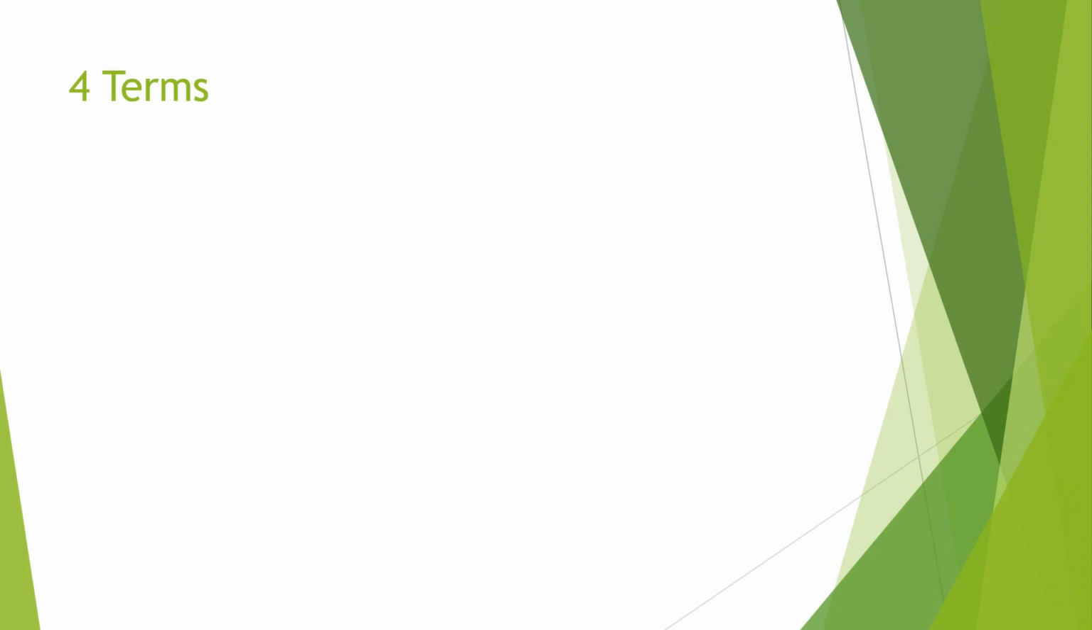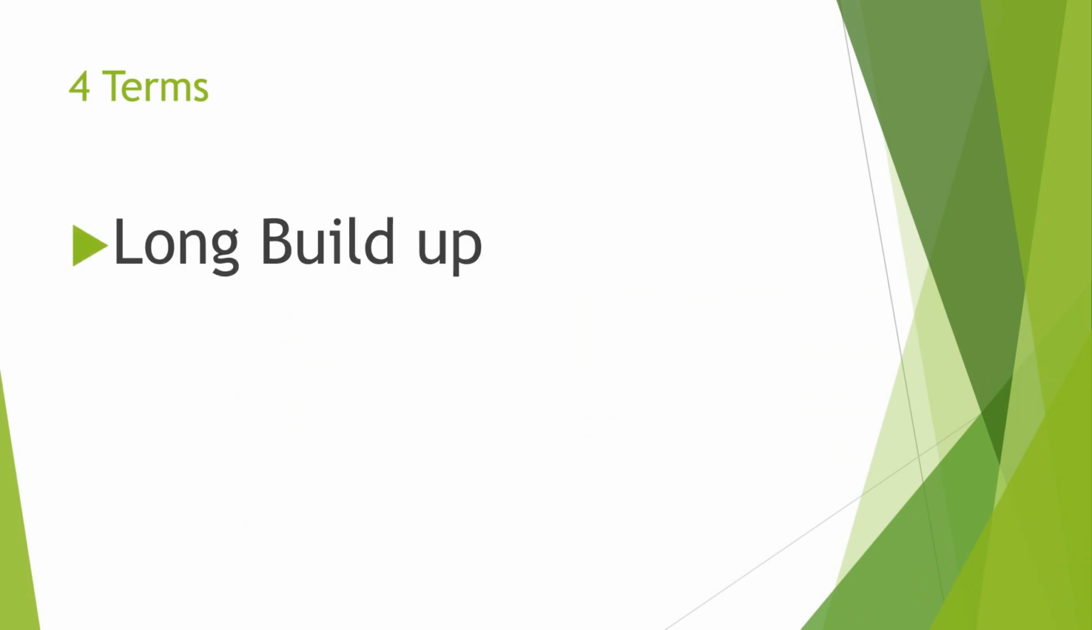Now let us see different terms, that is long build up, short build up, long unwinding and short unwinding. What is meaning of long build up? Can anyone tell? Long build up means long positions are getting created. And how can we say long positions are getting created? When open interest is increased and price increases along with increase in open interest.